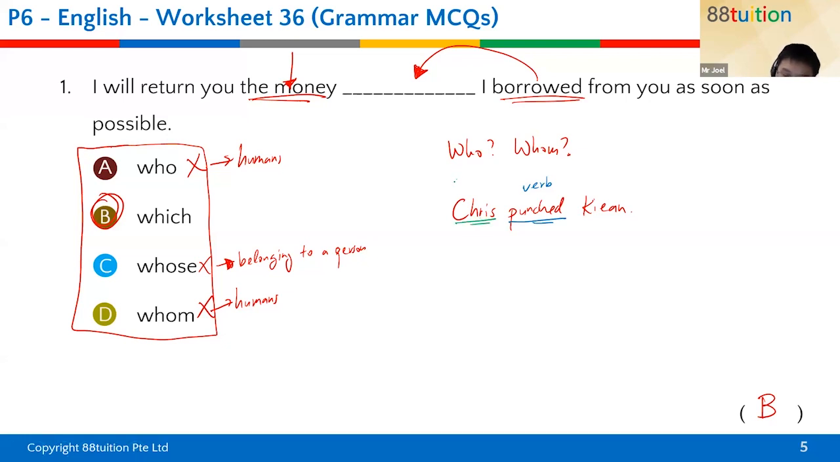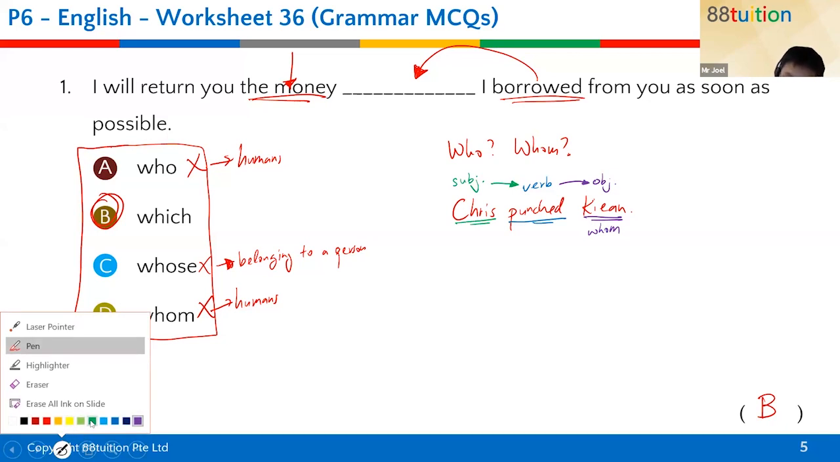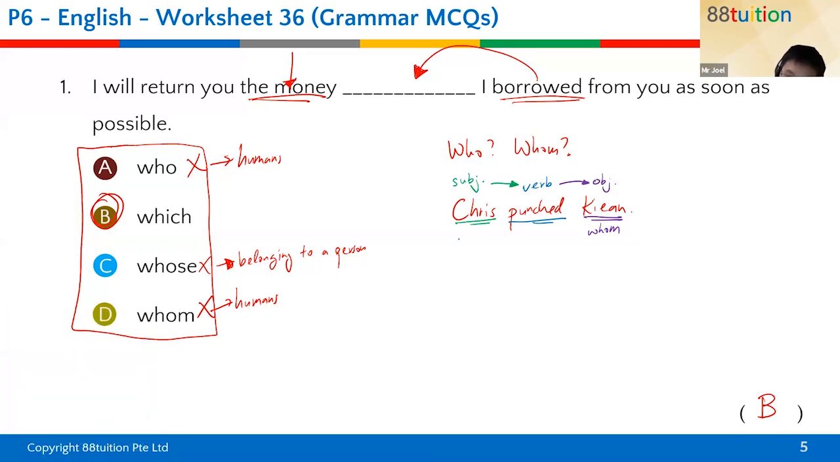So we call Chris the subject because Chris is the one performing the verb. The person or the thing performing the verb is always called the subject. And who's receiving the punch? Who's receiving the action? It's Kian. So Kian is considered the object over here. The verb is acting on Kian. Whenever we want to refer to Kian, we refer to Kian as whom, because Kian is the one receiving the verb. And if we want to refer to Chris, we refer to Chris as who.